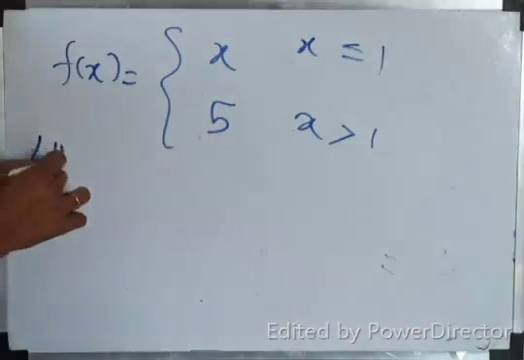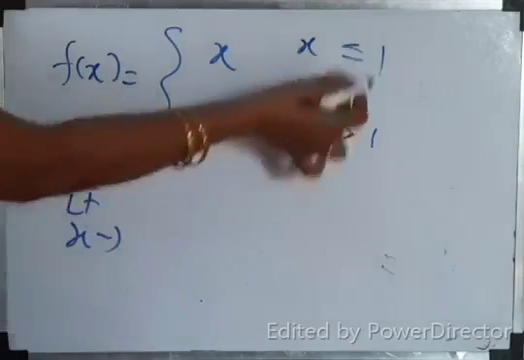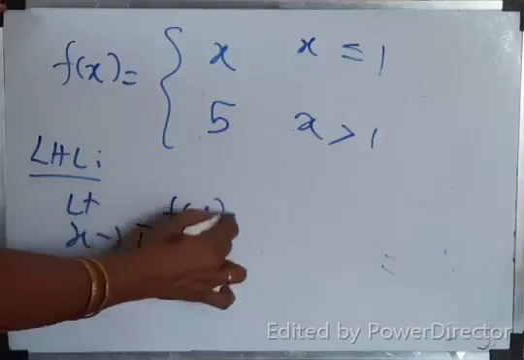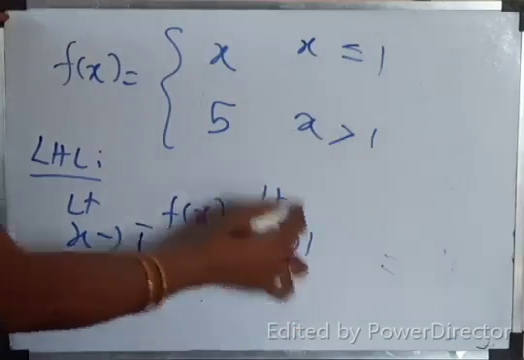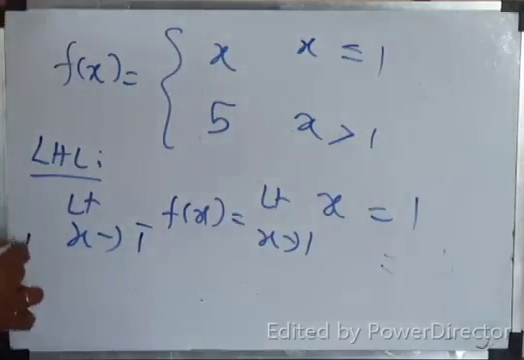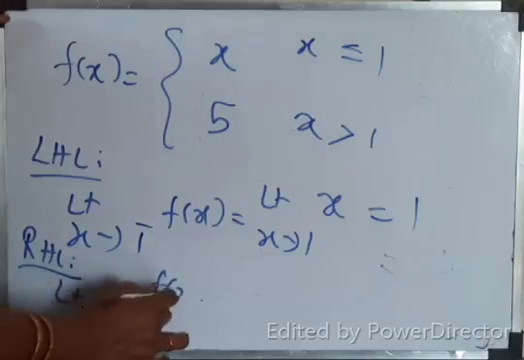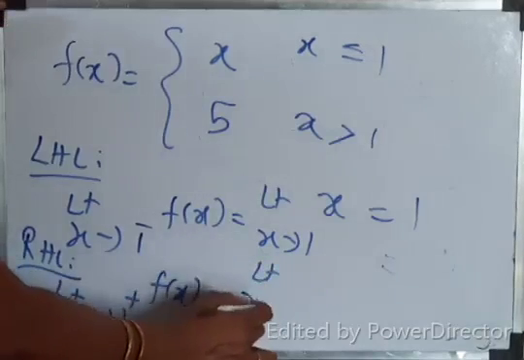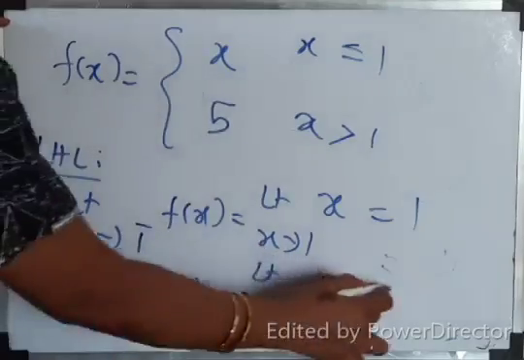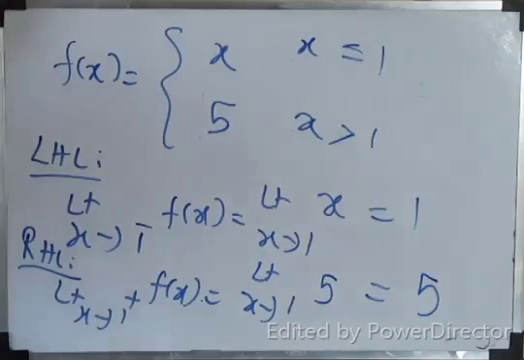Okay. Limit, LHL. What is LHL? Limit x tends to a. What is a here? 1. Isn't it? x tends to 1 minus f of x, which is equal to limit x tends to 1 minus of, which function to be taken for LHL? x. So the answer is 1. Correct? What is RHL? Limit x tends to 1 plus f of x, which is equal to limit x tends to 1 plus of, greater than 1, what is the function? 5. The answer is 5. That's all. No need to substitute directly. Constant function 5 is given.